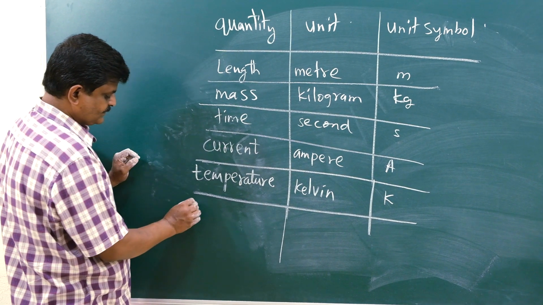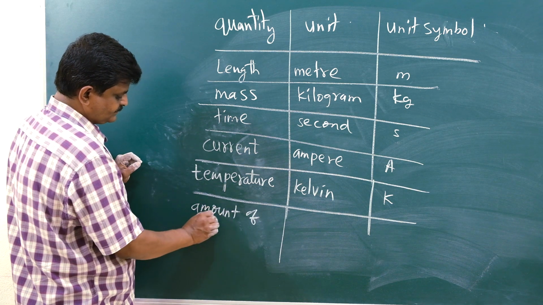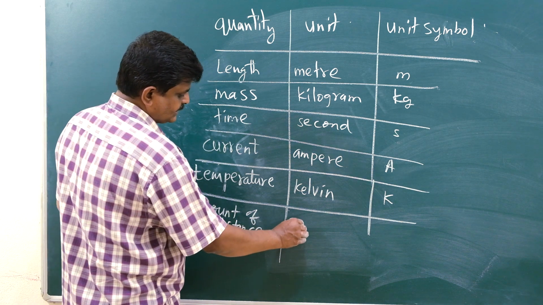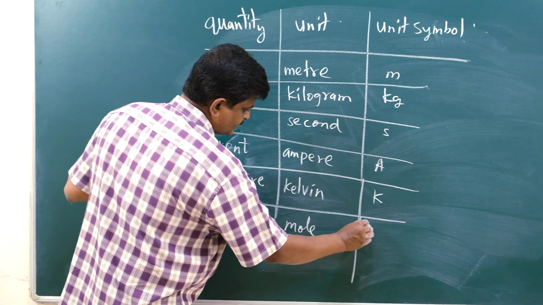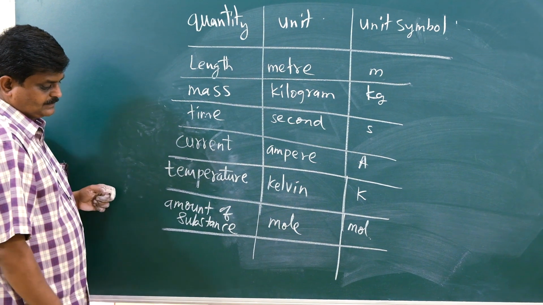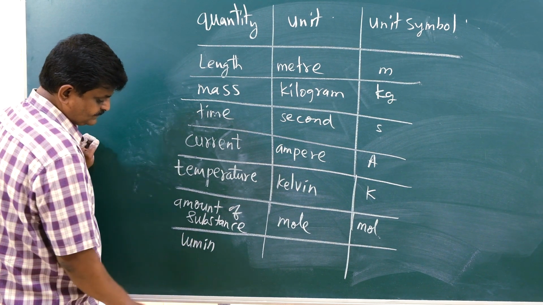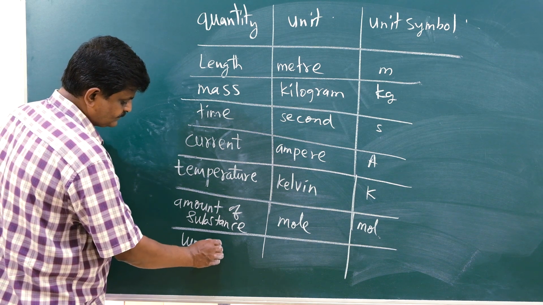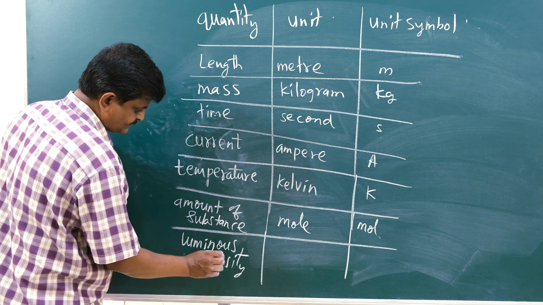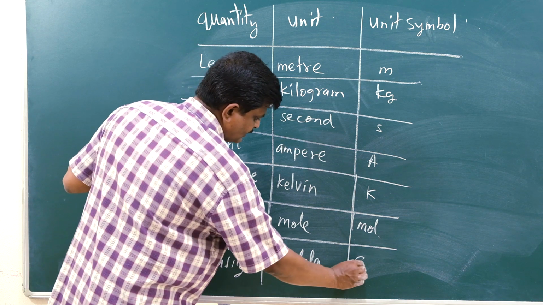Next, amount of substance. The unit is mole. Then luminous intensity. The unit is candela. The symbol is cd.